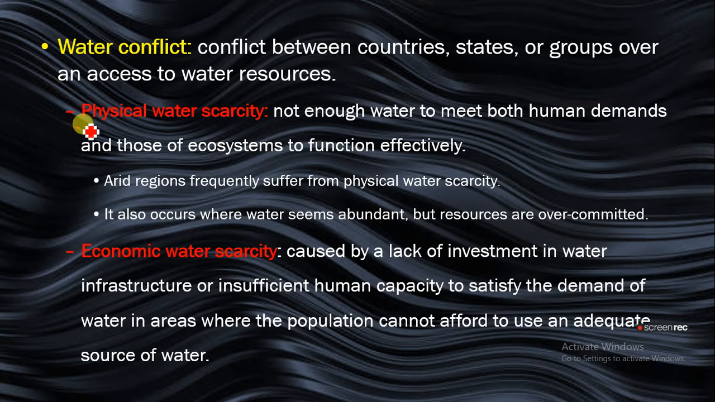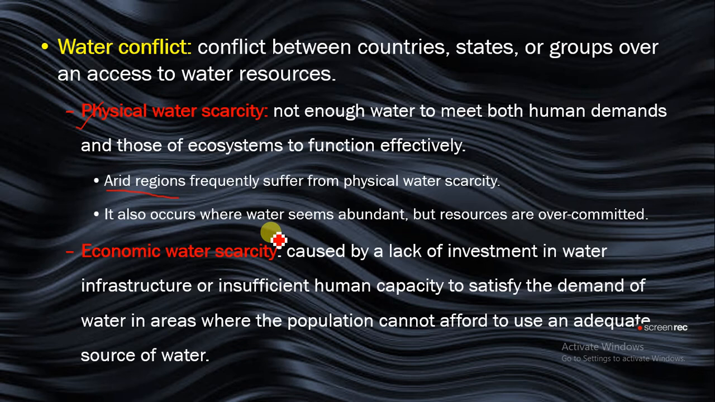Now, there is physical water scarcity when there is not enough water to meet the human demands and those of the ecosystem to function effectively. So you find that arid regions, which are dry environments that have a low amount of rainfall, have physical water scarcity. Arid environments frequently suffer from physical water scarcity. It also occurs when water seems abundant but resources are over committed.